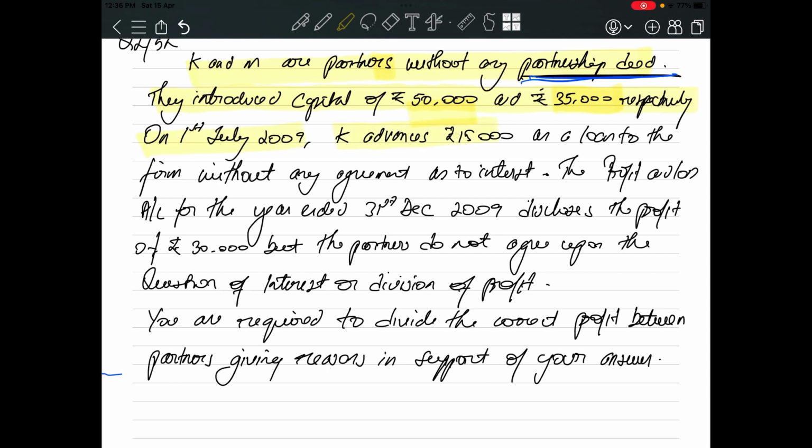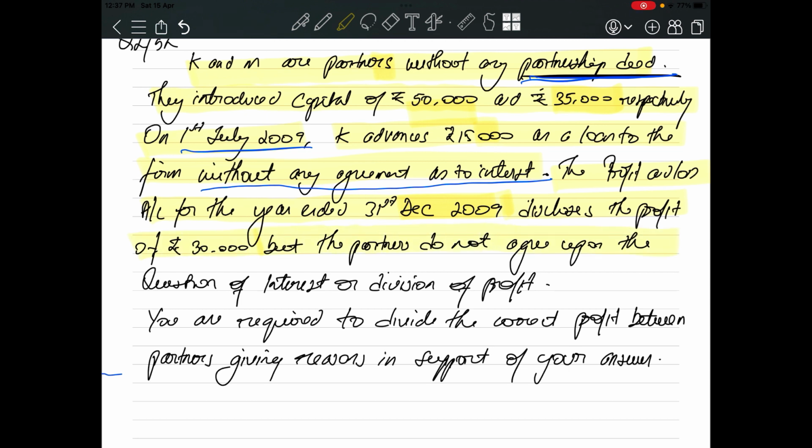On 1st July 2009, K advances rupees 15,000 as loan to the firm without any agreement as to interest. See, now K has given loan to the partnership firm on 1st July 2009 without any agreement as to interest. Now if there is no partnership deed, interest will be allowed at the rate 6% per annum, and it will be an item of profit and loss account. Now the profit and loss account for the year ended 31st December 2009 discloses the profit of rupees 30,000.